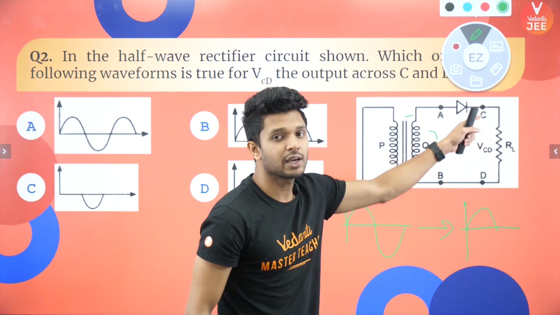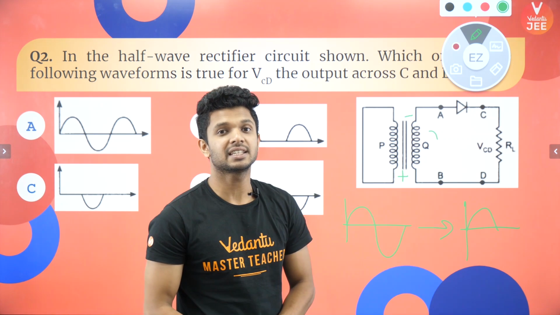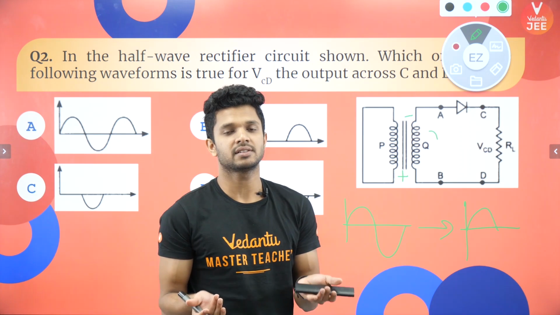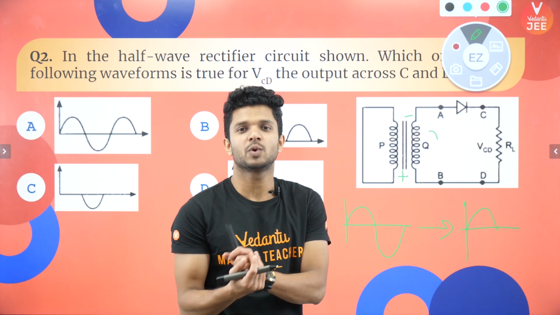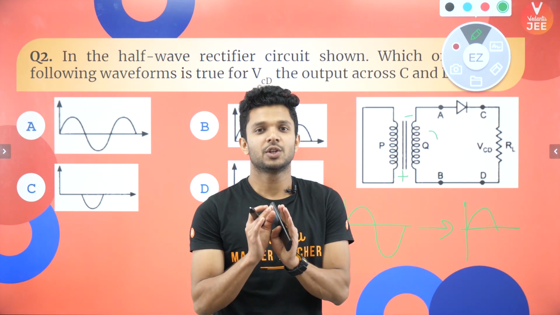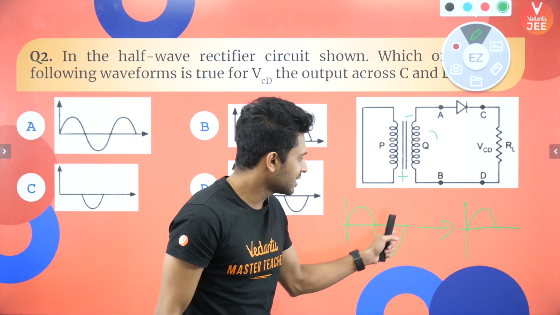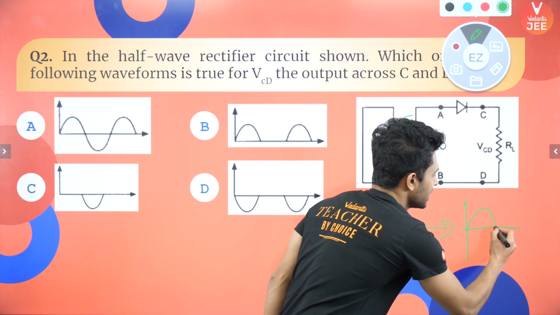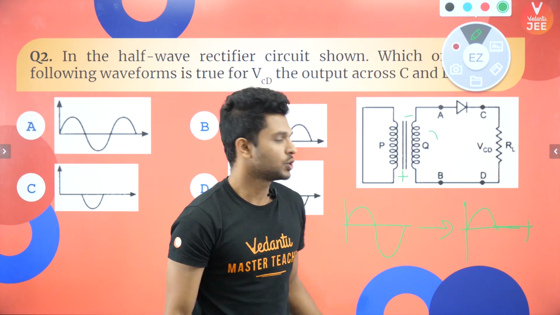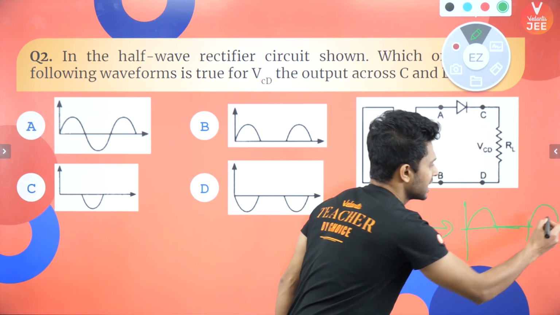It will be negative here, it will be positive. How is the diode being biased now? It is reverse biased. In the reverse bias condition, will there be a current flow through the diode? Not at all. So in the negative half of the cycle, you won't be getting any output. So only in the positive cycle you will be getting output.